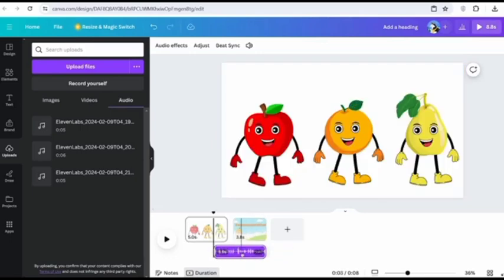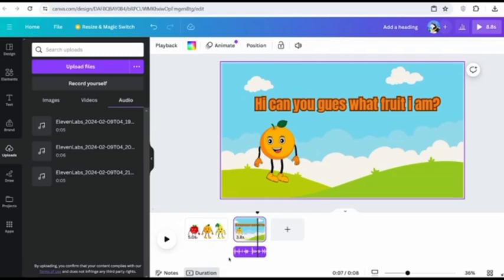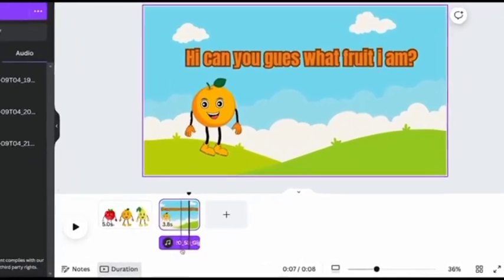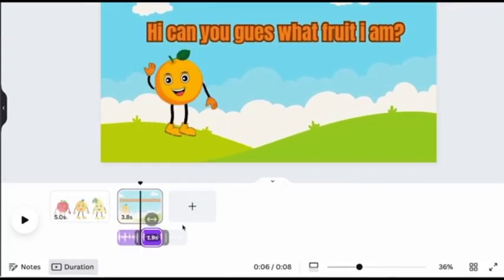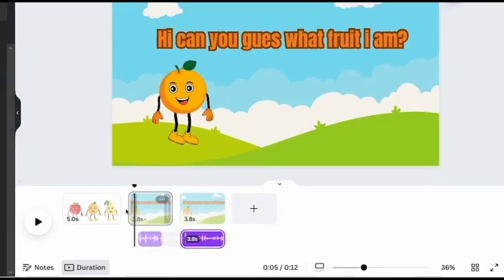So in my case, it ends about here. Once you get to that point, you need to split the audio so that you can have the second part. In order to split it, you simply want to right-click onto the playhead where you wanted to, click Split Audio. So now let's separate this, and now we can see what this looks like so far.